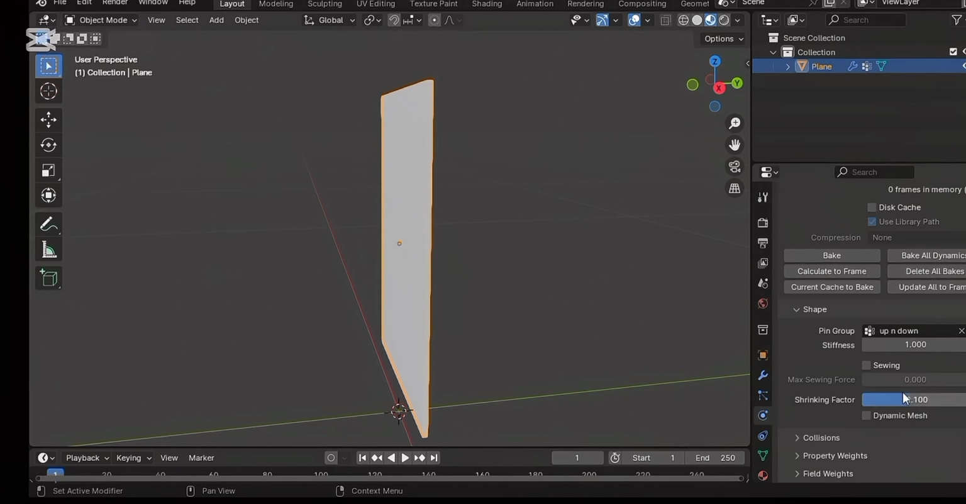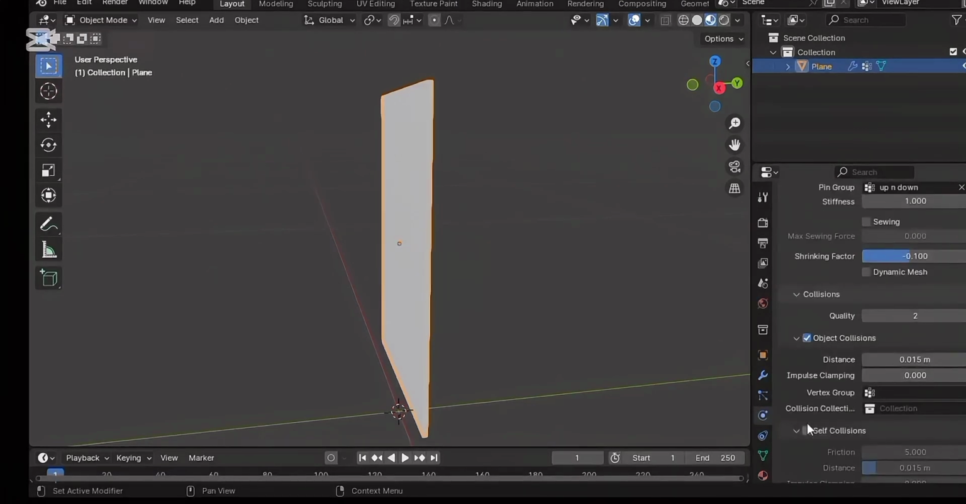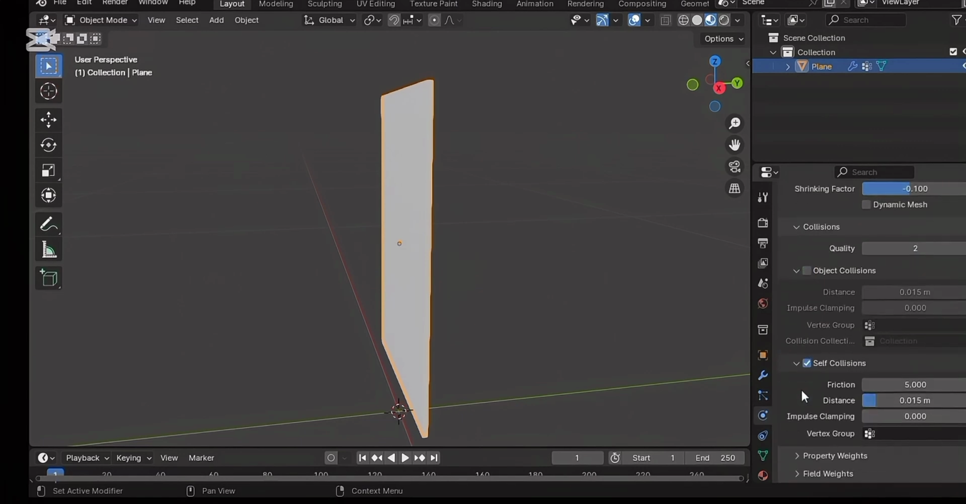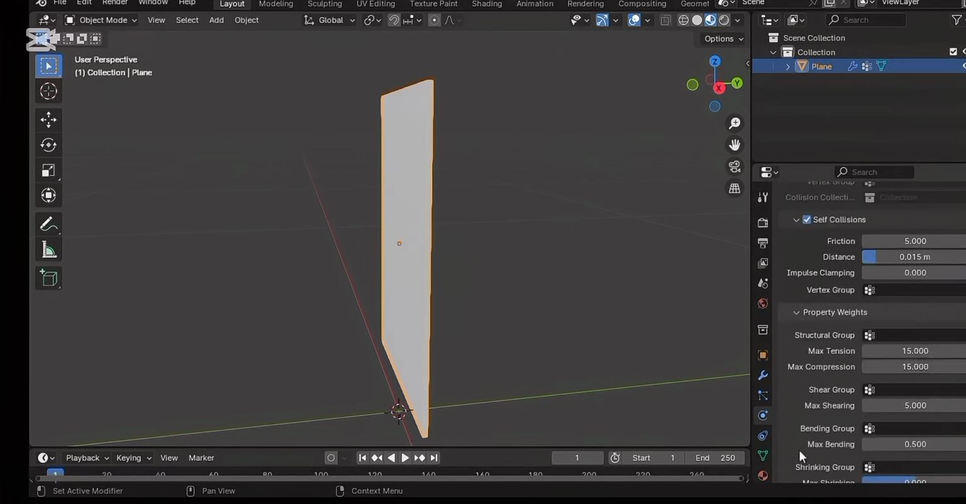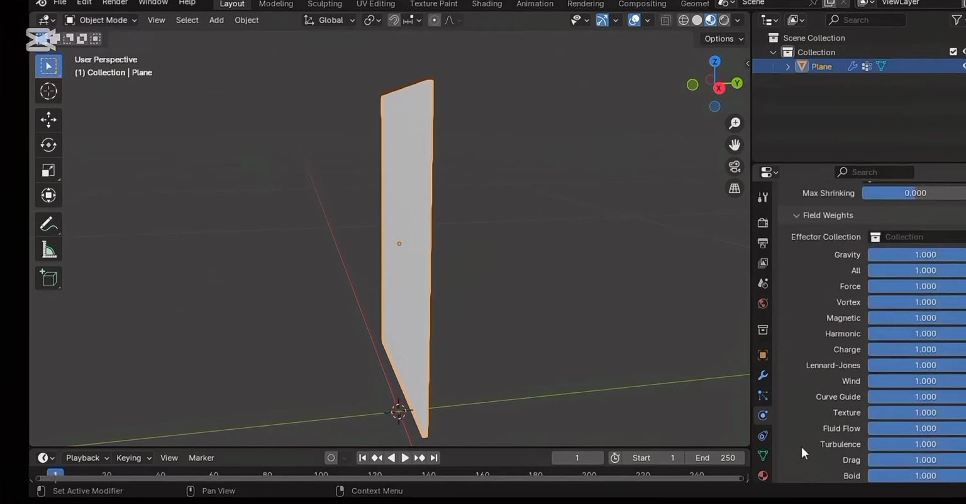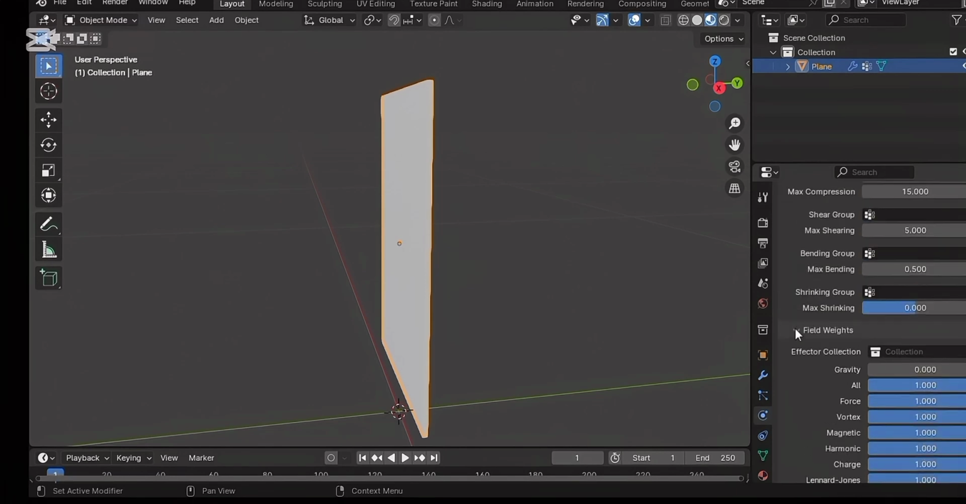0.1 factor is okay. Then click on collision, mark object collision, and mark self collision. Scroll down to field weights. After that, for field weight, don't drag it to 0. After that, let's scroll up and make all the dynamic.